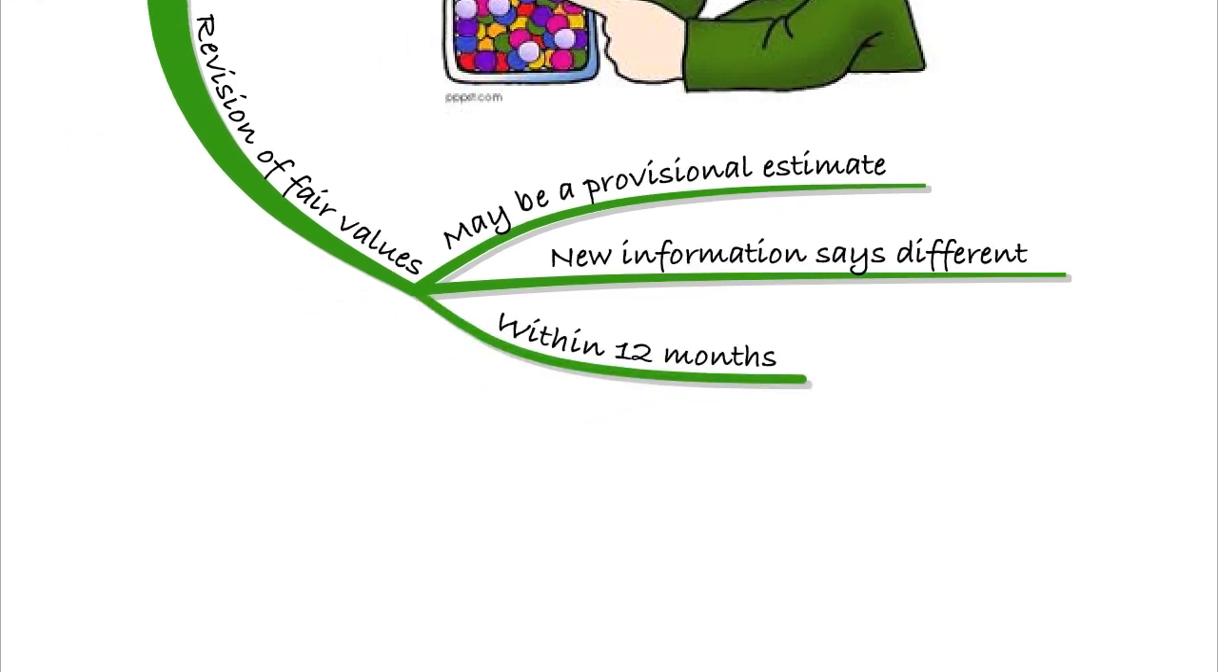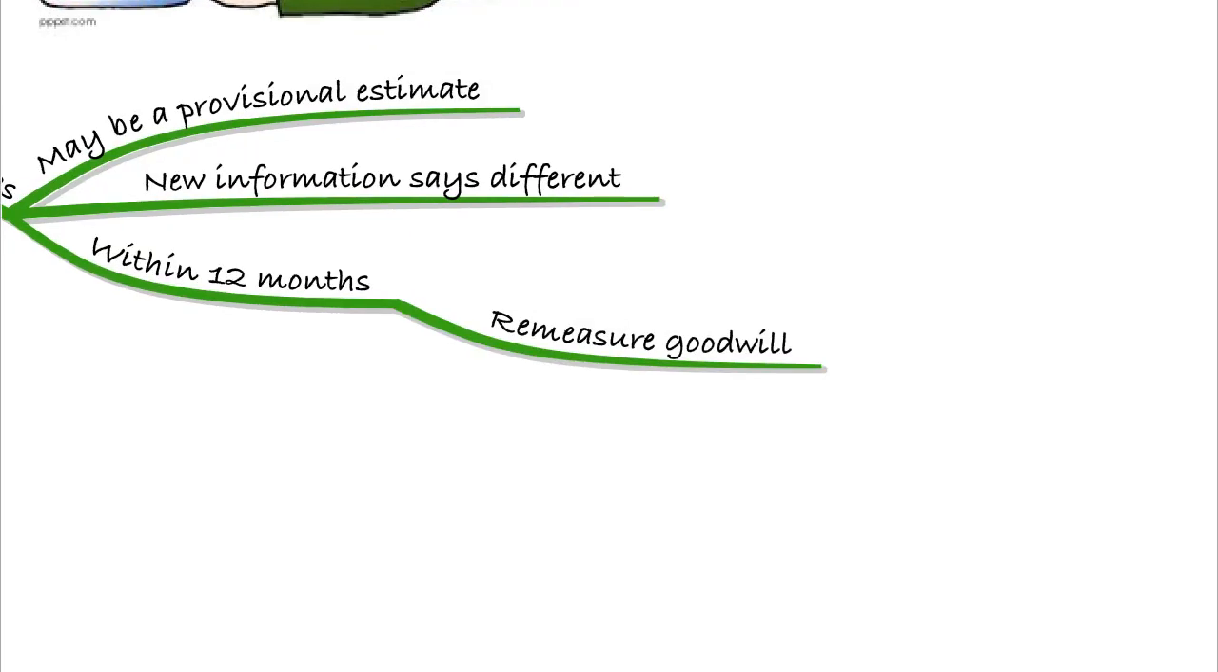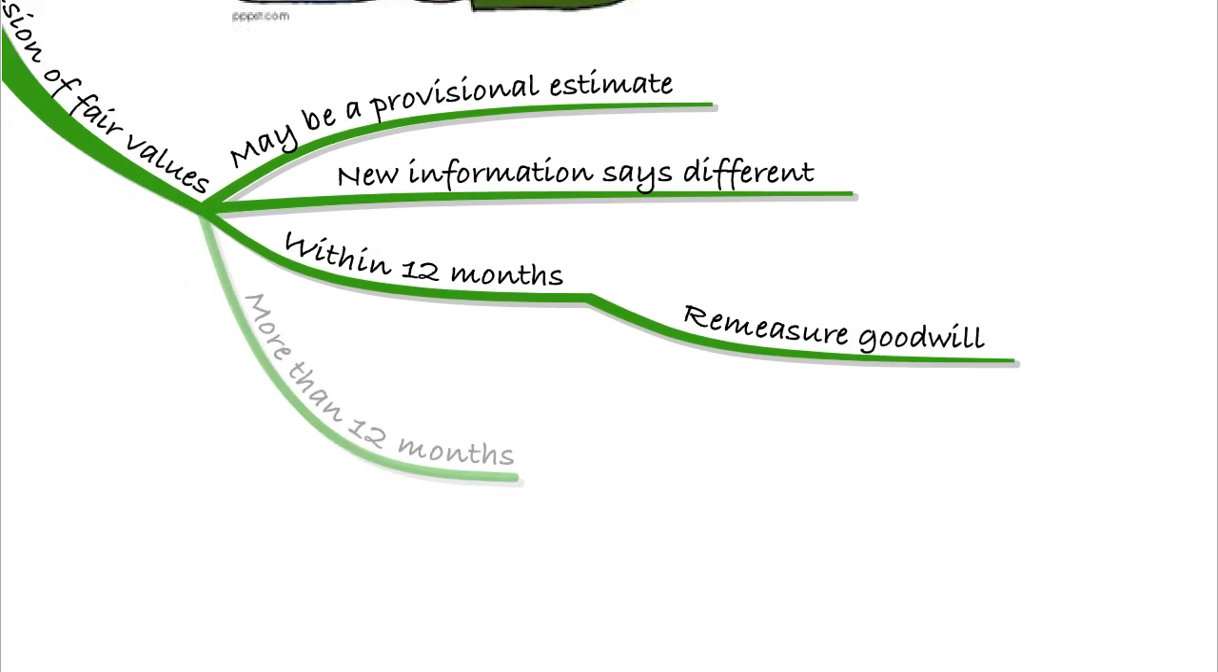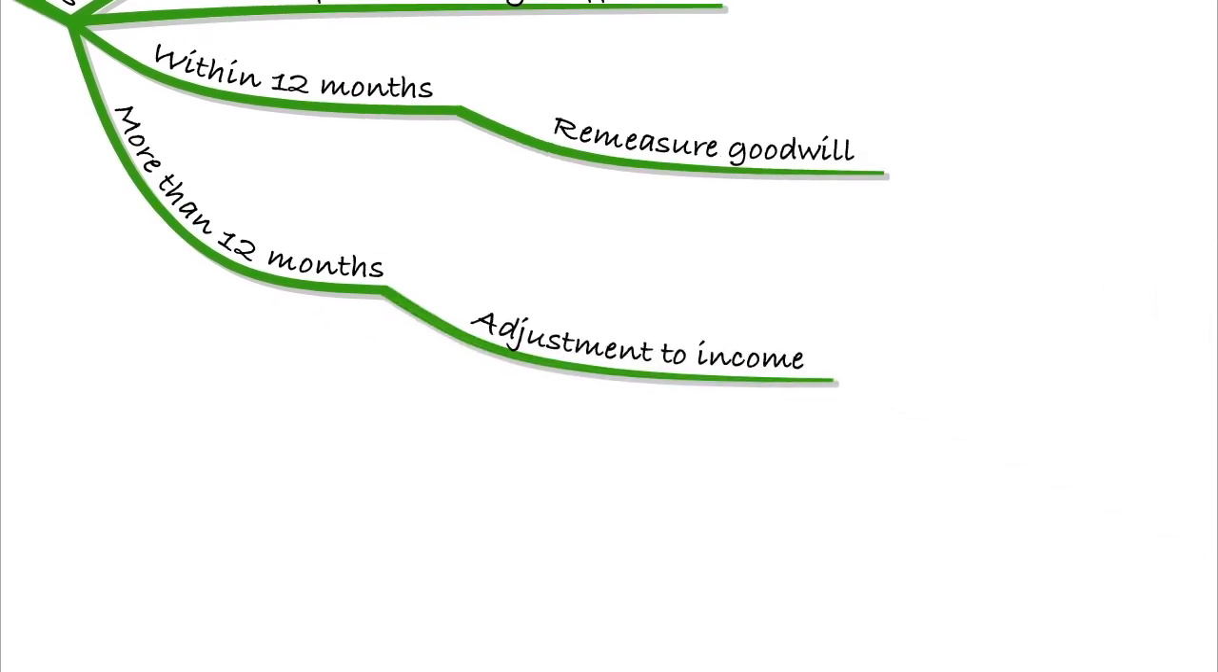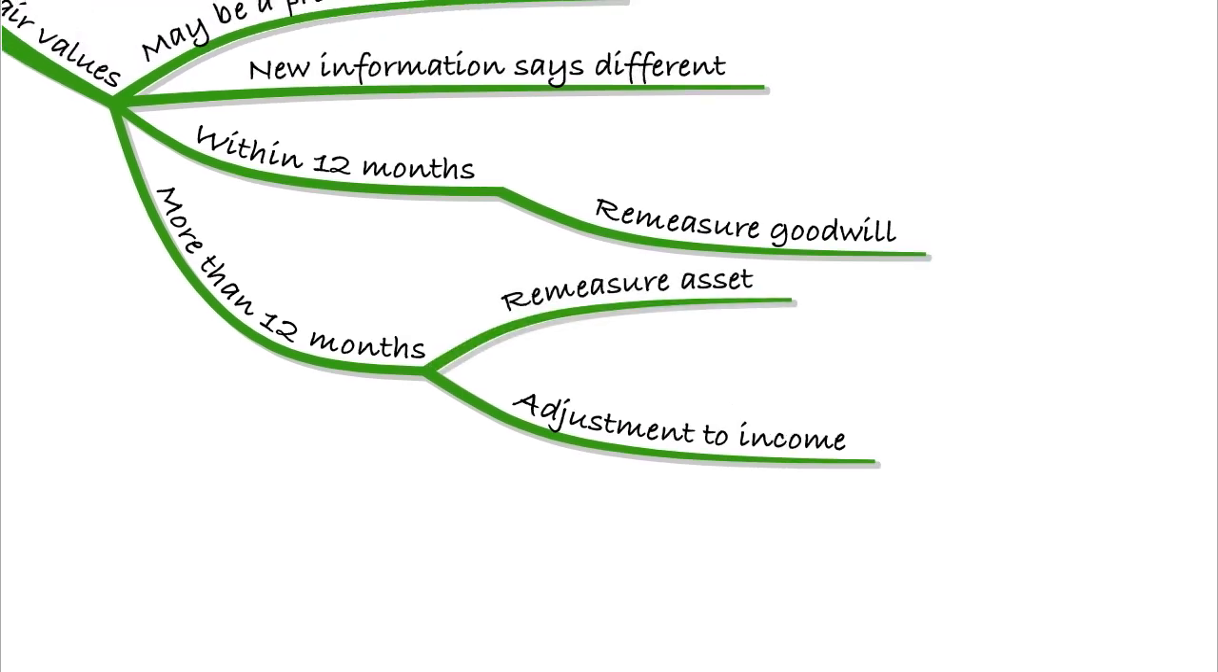The rule is that if that information is provided within 12 months of the statement of financial position date, well then we'll remeasure goodwill. So if we find out what the true fair value was within 12 months, we'll remeasure goodwill. If it takes more than 12 months to get that information, well then we'll adjust that in the income statement. So rather than remeasuring goodwill, we'll put any adjustment through the income statement and remeasure the value of the asset to the fair value based on the new information. So that's just a little note on some additional information.